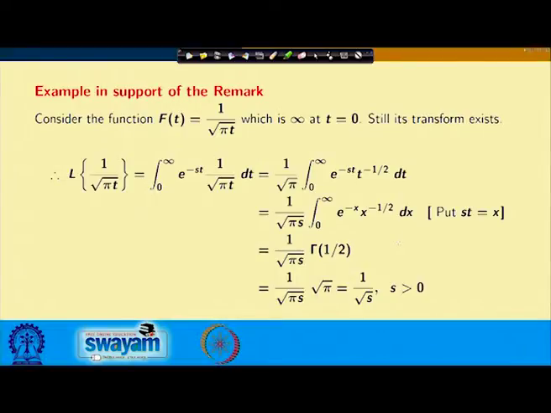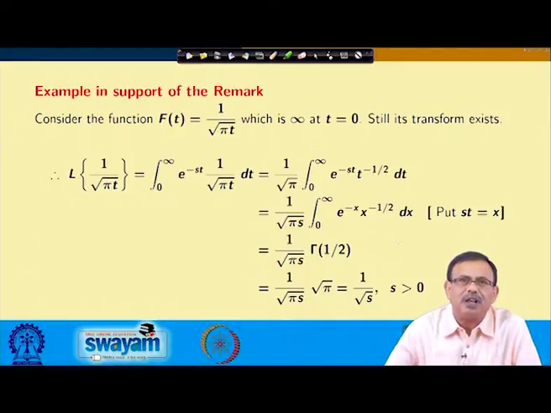Please note that whenever I have a function like f(t) equals 1 by root pi t, this is neither piecewise continuous nor of exponential order alpha, since at t equals 0 the value of the function is infinity. Still we have shown that the Laplace transform exists.